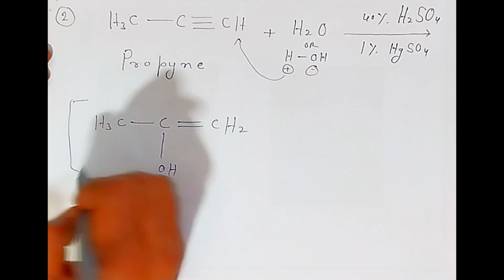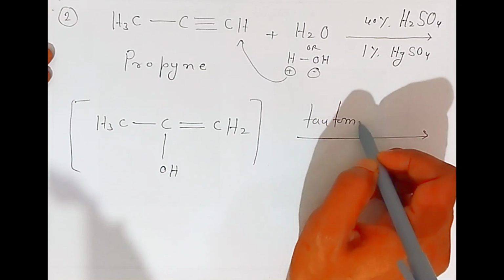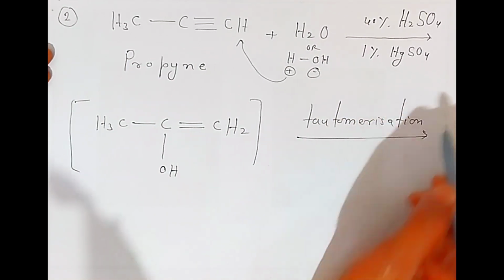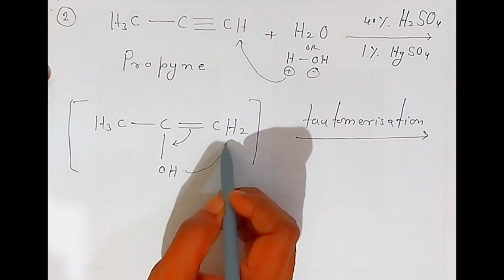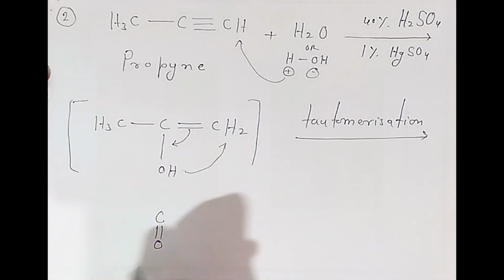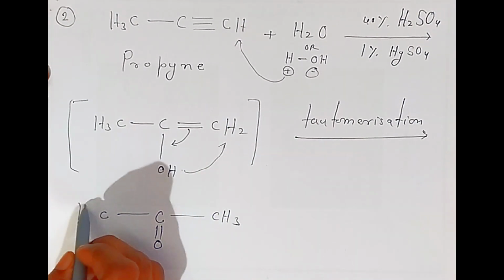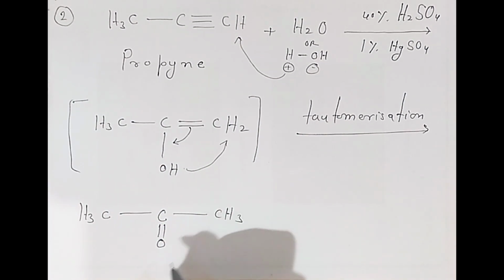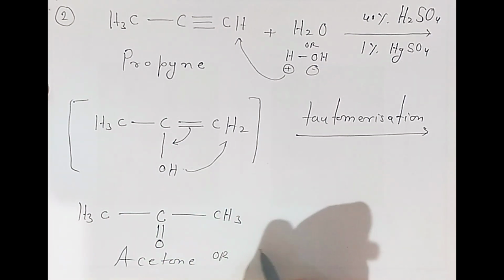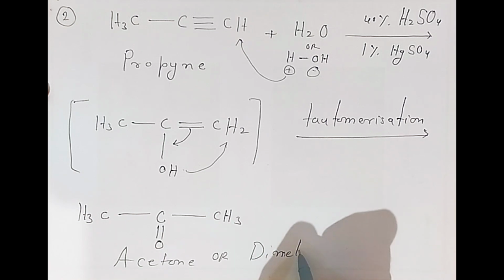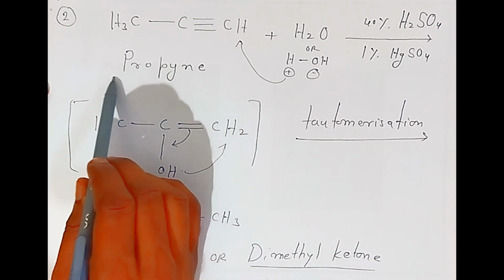Now what happens, students? This is unstable. On tautomerization, students, this bond will come here and this hydrogen will go here. So it will form a carbon-oxygen double bond, and there is a CH3, and this CH3 will be as it is. So this way, students, there is formation of a ketone called acetone, or you can also say it is made of 2 methyl groups, so dimethyl ketone. This way we have got dimethyl ketone from propyne.